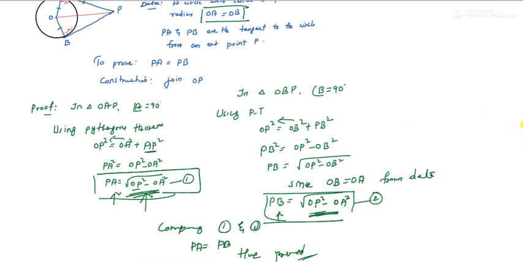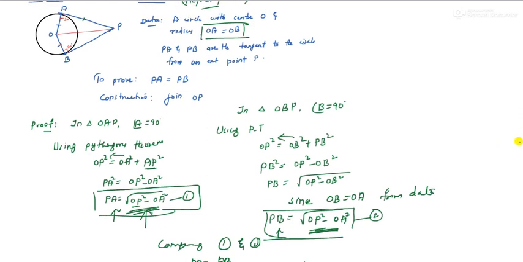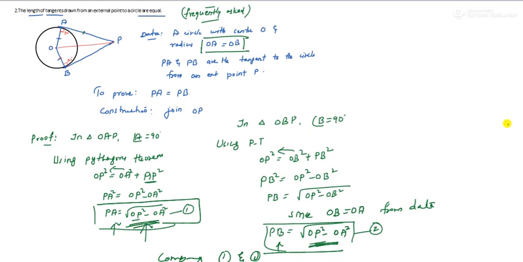Okay, so I hope you have understood this. This theorem can also be proved in some other way using the similarity criteria, but this is the easiest because Pythagoras theorem is easy to remember. You just have to write the Pythagoras theorem, make two different equations, and compare them, and both become equal. I hope you have understood both the theorems, but practice theorem number 2 more compared to the first one, because this is frequently asked for 3 marks, so don't ignore it.